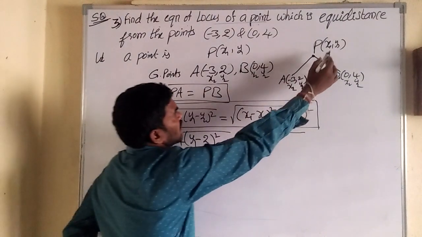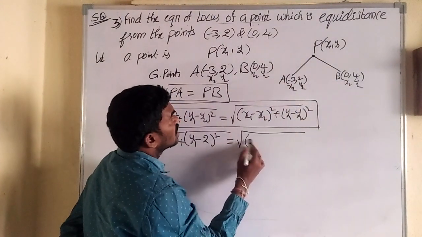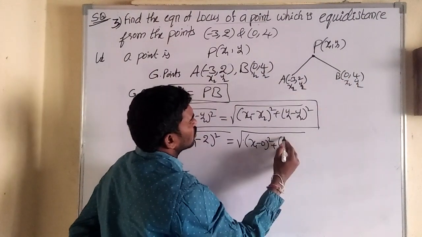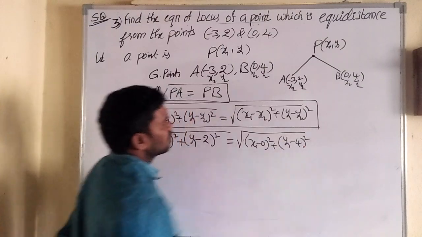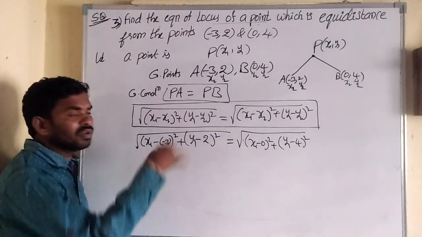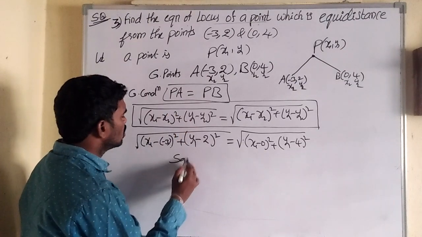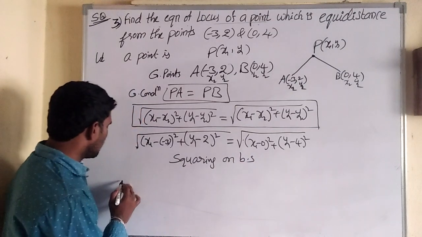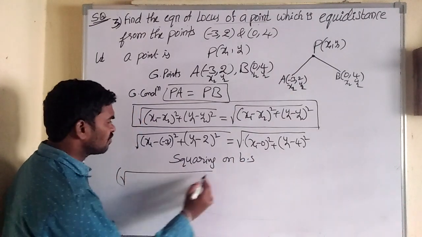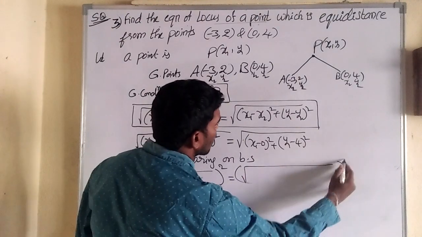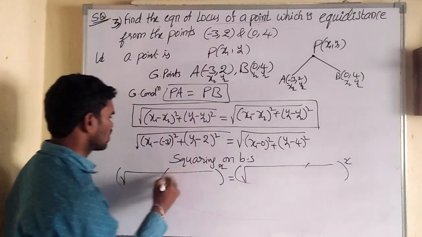Now find out x1 minus x2, which means x1 minus 0 whole square plus y1 minus 4, so y1 minus 4 whole square. Now both sides have a square root. To remove the square root, what do we have to do? Squaring on both sides. Squaring means root of whole square is equal to root of whole square, so the square root and root cancel.